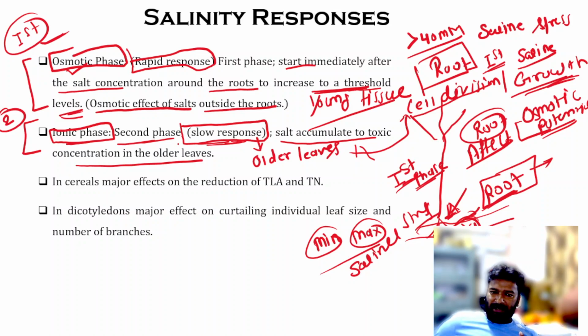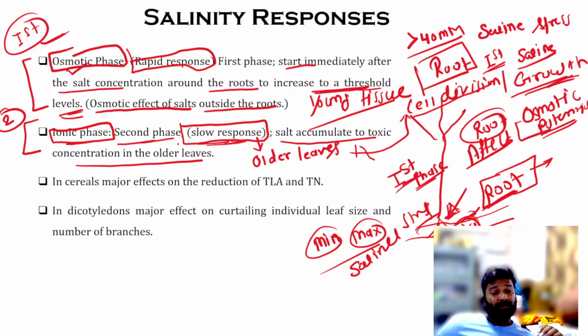So you understand the difference. Whenever salt is introduced in the soil and contacts the plant, the first stage is the osmotic stage, a very rapid response. Root is the first organ which faces the salinity stress, and when the concentration reaches the threshold level there will be a decrease in growth and development.